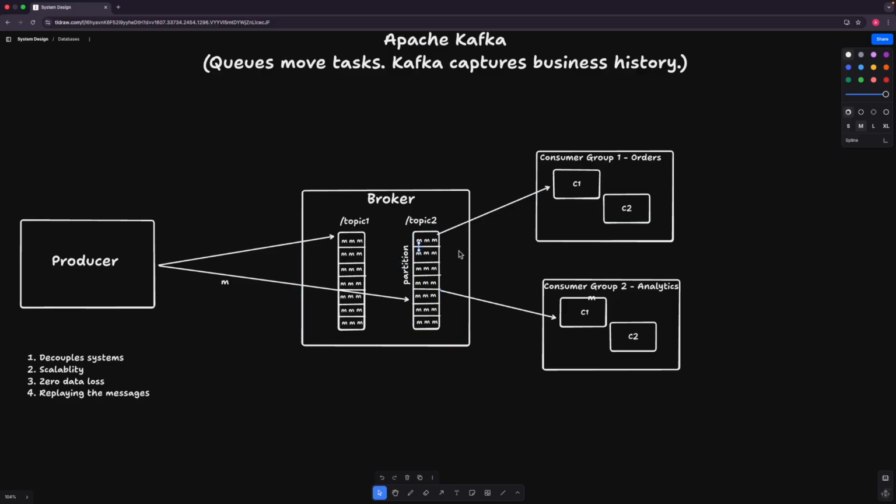We can make sure that the consumer will again consume those messages, and again the database will get fed with the new data. But here what we need to make sure from the code point of view is that our consumers should be idempotent, because if we reprocess the same message, the database might get duplicate values, and the downstream systems will get duplicate messages, right? So for that, every downstream system and the database side, we need to make sure it is idempotent. So that's another major advantage which we hardly see in any of the other systems we have discussed till now, like RabbitMQ or SNS or SQS, right?